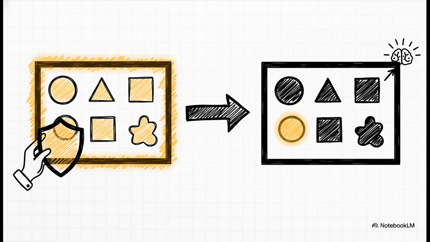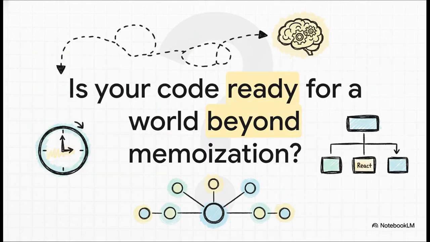That's the promise. And that leaves us with a big question to chew on. Is your code ready for a world that moves beyond memoization? As these new ideas start to catch on, it's worth thinking about our own habits. How are we building things right now? And what can we start doing today to get ready for this much more reactive, much more granular future? Something to think about. Thanks for digging into this with me.